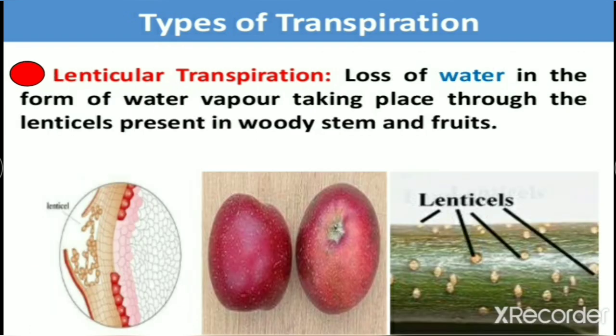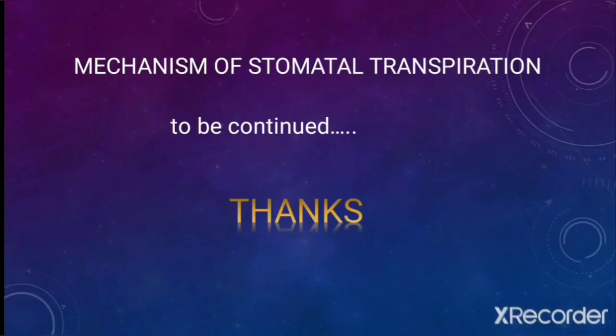And the next is lenticels. लेंटिसल्स क्या होते हैं? I think you all have observed such kind of structure on the stem. जो ओल्ड स्टेम्स होते हैं उसके ऊपर these kinds of pores are present, और इनसे भी वाटर लॉस होता है. And even on the fruits also you can see those little minute structures on the fruits and on stems. So these are called lenticels, and through the lenticels also a little amount of water will be lost in the form of water vapor.